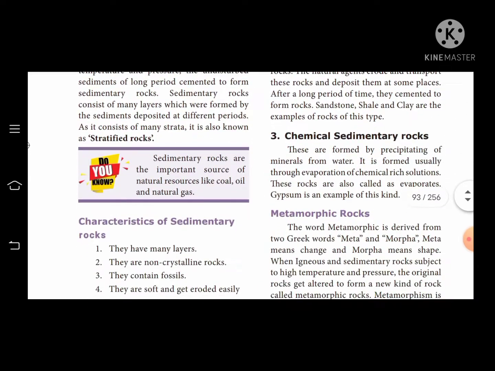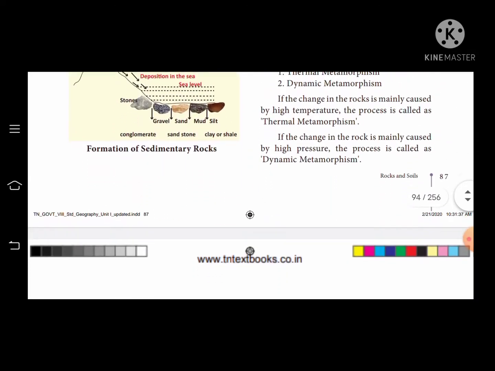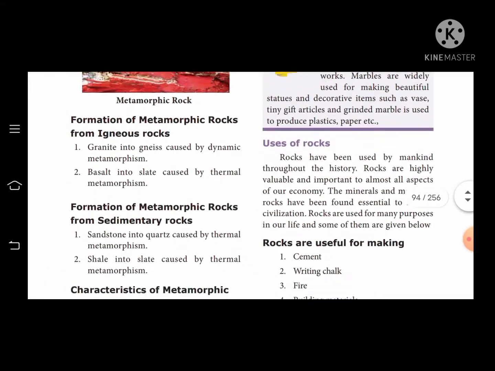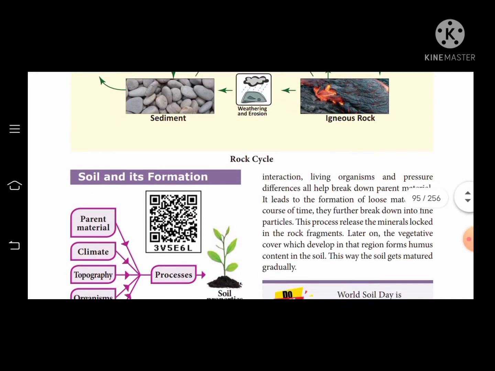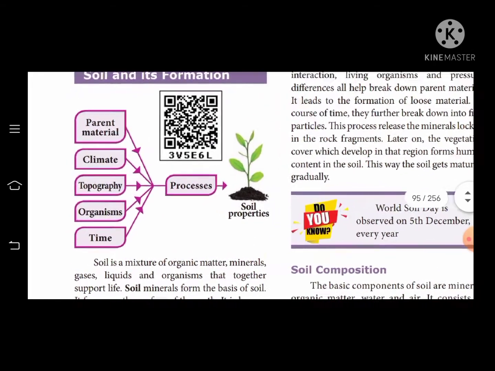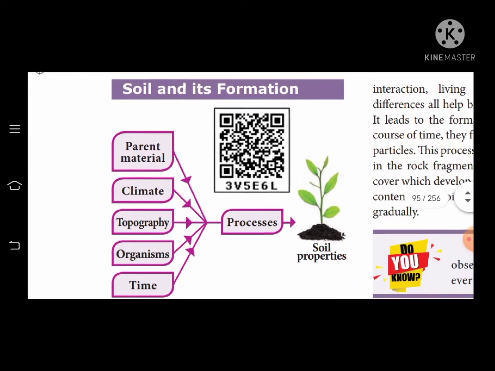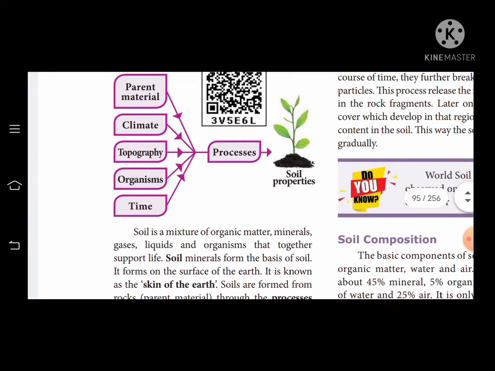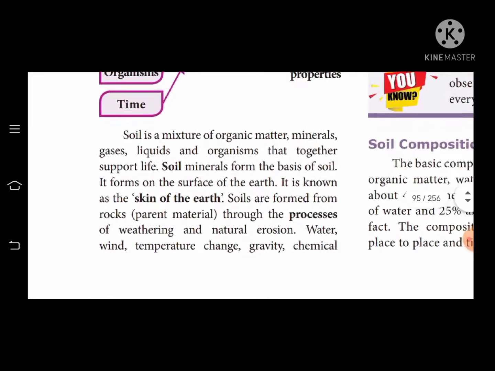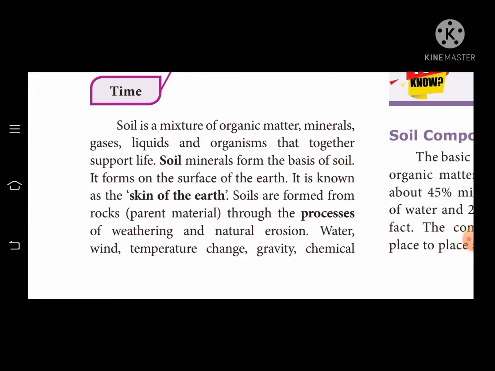Now let us go to soil and its formation. Does anybody know how soil is formed? Yes, the parent rock, climate, topography, organisms and time. All these processes finally get into the soil. Soil is a mixture of organic matter, minerals, gases, liquid and organisms that together support life.